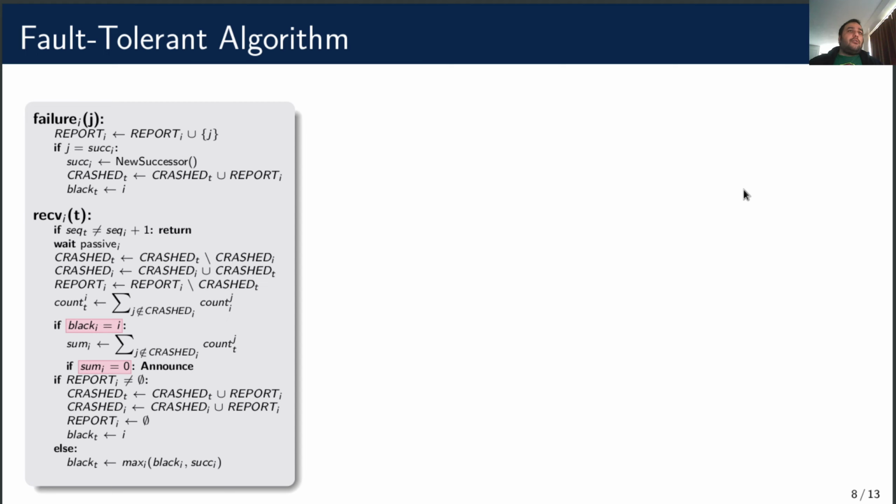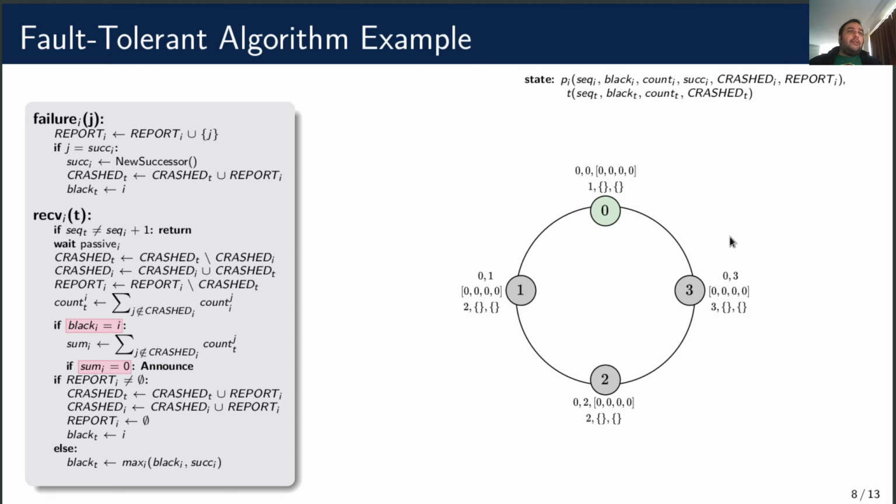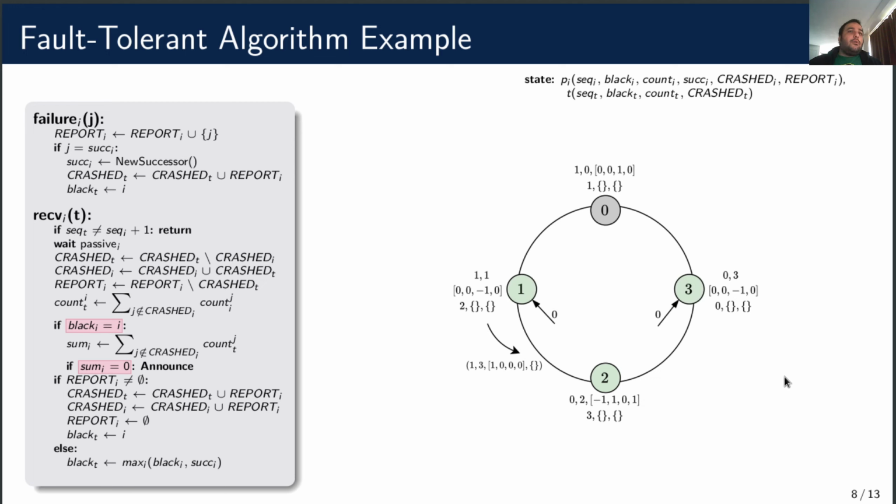So let's illustrate this with a similar example as before. Initially, all counts are 0, and all sets are empty. 0 sends a message to 2, increments index 2, and sends out a token with a count of 1 at index 0. The token's block is 3 again, so that everybody is visited. 2 receives the message from 0 and decrements index 0. 1 receives the token, but it just forwards it. And 2 sends a message to 1 and 3. Both messages are received without violation, so 1 and 3 only decrement their index 2. 3 becomes passive and 1 broadcasts a message.